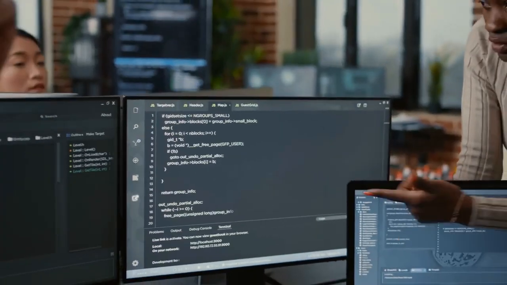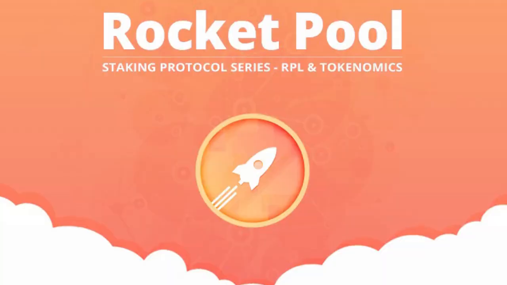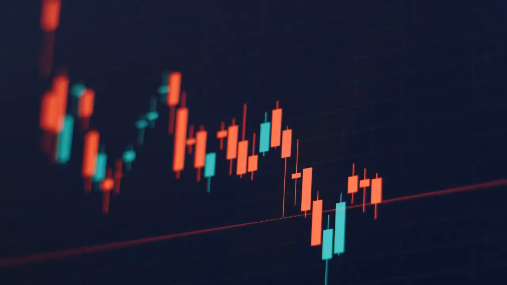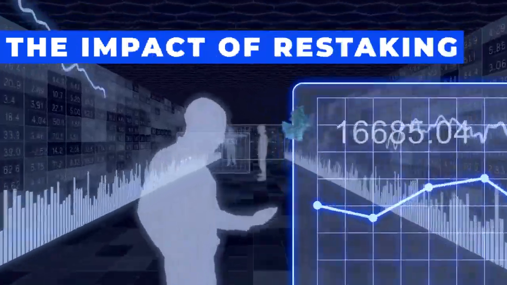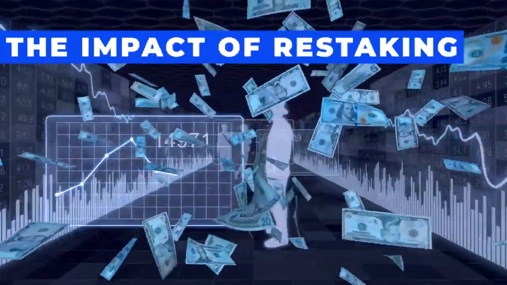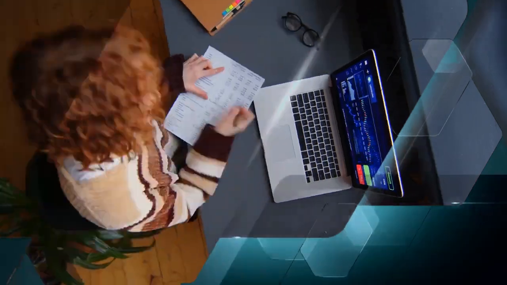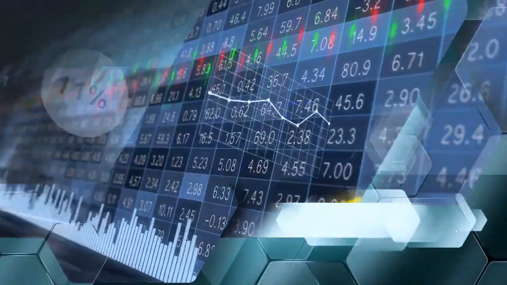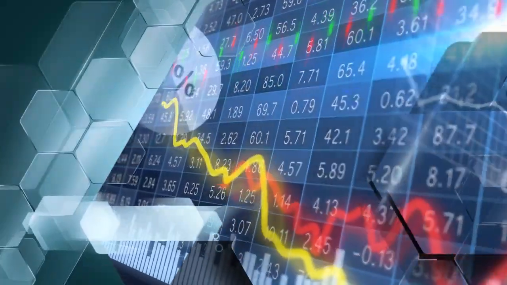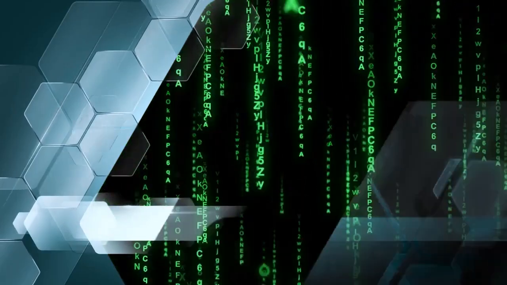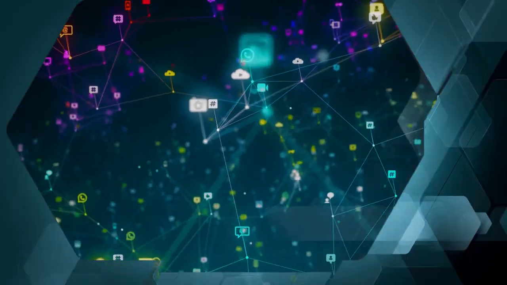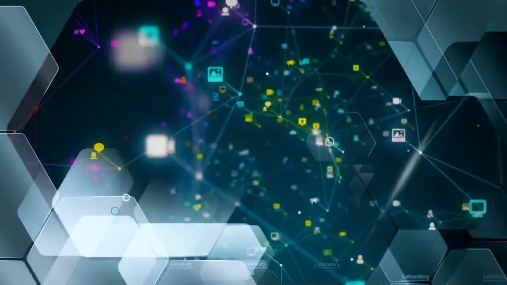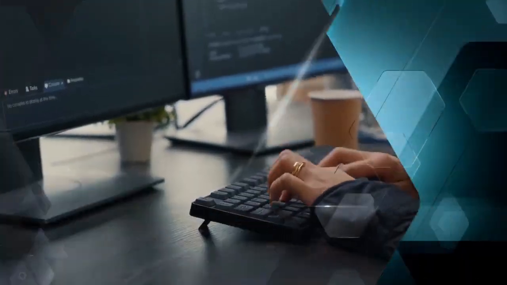These services are provided by platforms like Lido, Rocket Pool, and Binance, which let you maximize the value of your digital assets. The impact of restaking on the world of cryptocurrencies. In the world of cryptocurrencies, restaking is a notion that expands on liquid staking. By enabling users to stake their tokens on several protocols in addition to the primary blockchain, it is possible to secure numerous networks at once. Because it improves the staked asset's capital efficiency, this method has extra benefits.